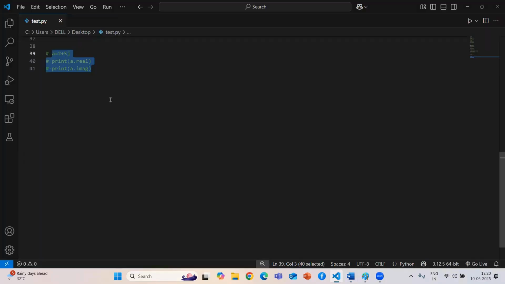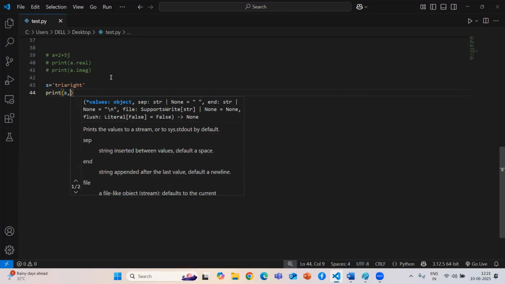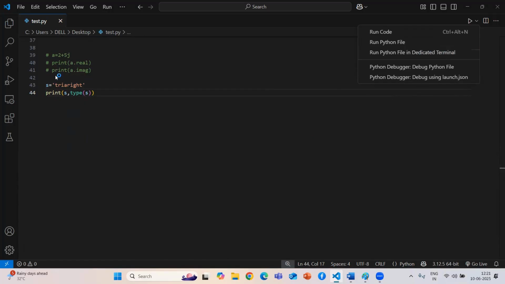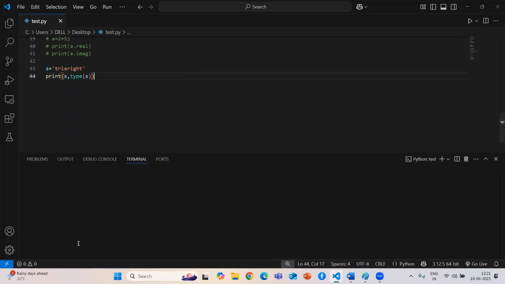Now we are going to see that. I'll create a string called try. Now I just want to print this, and I also need to check the type of s, to confirm whether it is a string or not. It will give me class str. So it will print try, and it will also give me the output as class str, so we can confirm that.